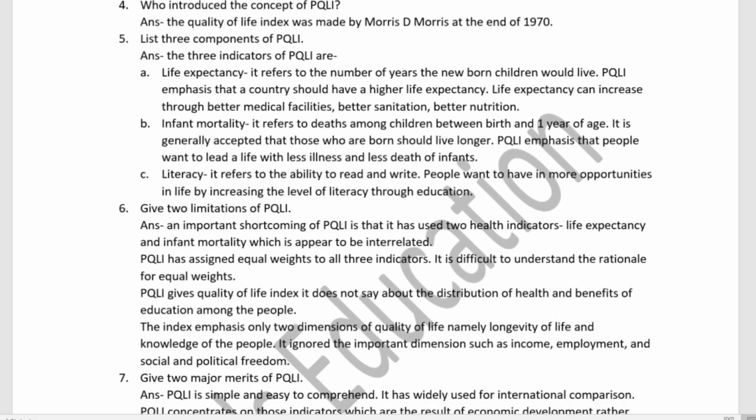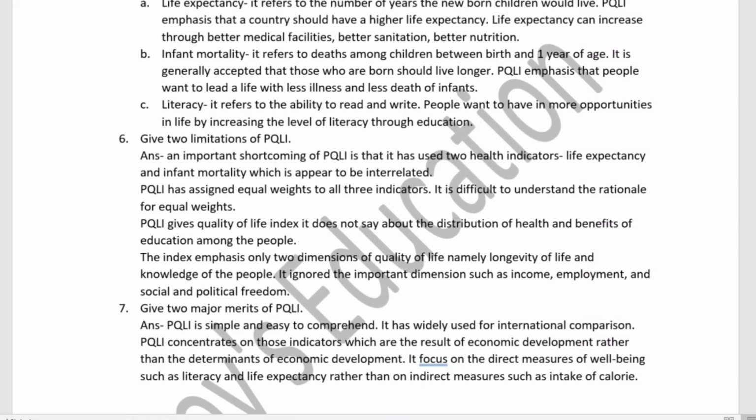Next: give two limitations of PQLI. An important shortcoming of the PQLI is that it has used two health indicators, life expectancy and infant mortality, which appear to be interrelated, but actually are not. Next, PQLI has assigned equal weights to all three indicators. It is difficult to understand the rationale for equal weights.